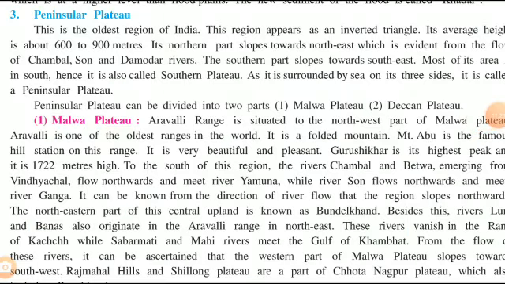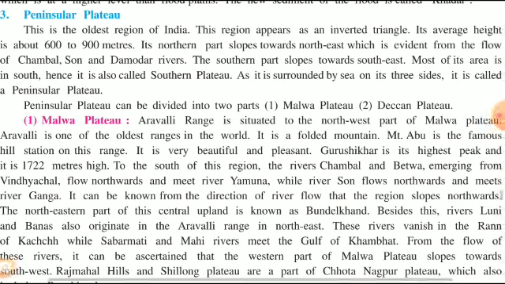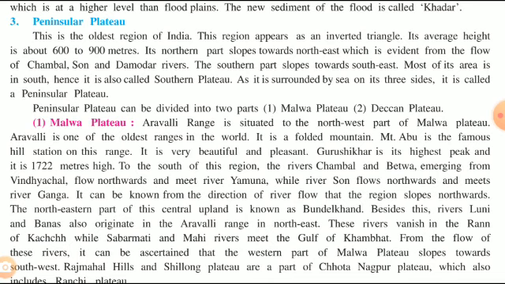The peninsular plateau is the oldest region of India, and it is in an inverted triangle shape. The average height of this region is somewhat 600 to 900 meters. The northern part slopes towards the northeast, which is evident from the flow of the Chambal, Son, and Damodar rivers. Most of the area is in the south, and that's why it is termed as the southern plateau. Three sides are surrounded by sea, and that's why it is termed as the peninsular plateau.